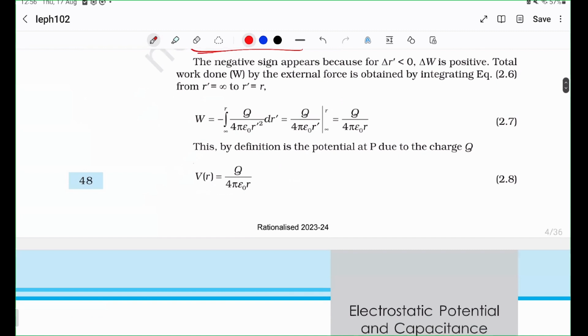So very simply put, let's do it on our own. You have a plus Q, you have a plus small q. Remember that if you're going to push it from here to here, you have to do work against the electric field.